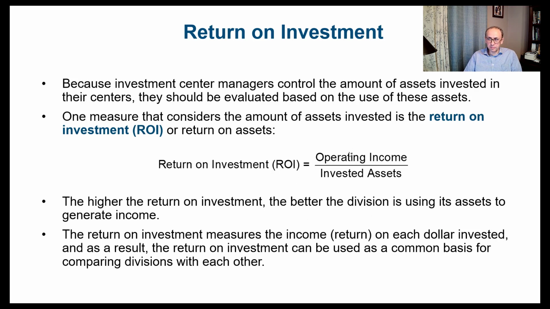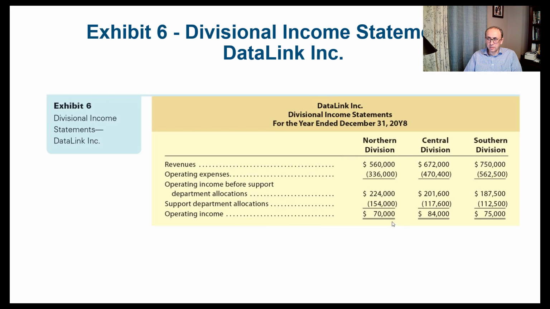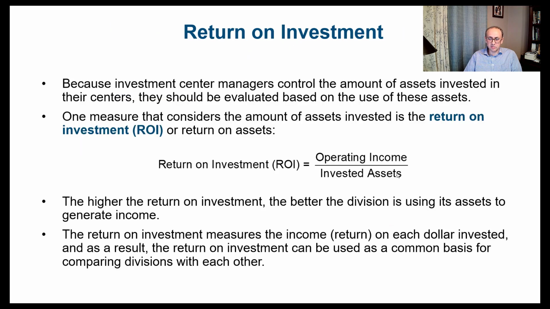It's the operating income, which is this bottom number, divided by the invested assets. The higher the return on investment, the better the division is using its assets to generate income. The return on investment measures the income or the return on each dollar invested in the form of assets, and as a result, the return on investment can be used as a common basis for comparing divisions with each other.